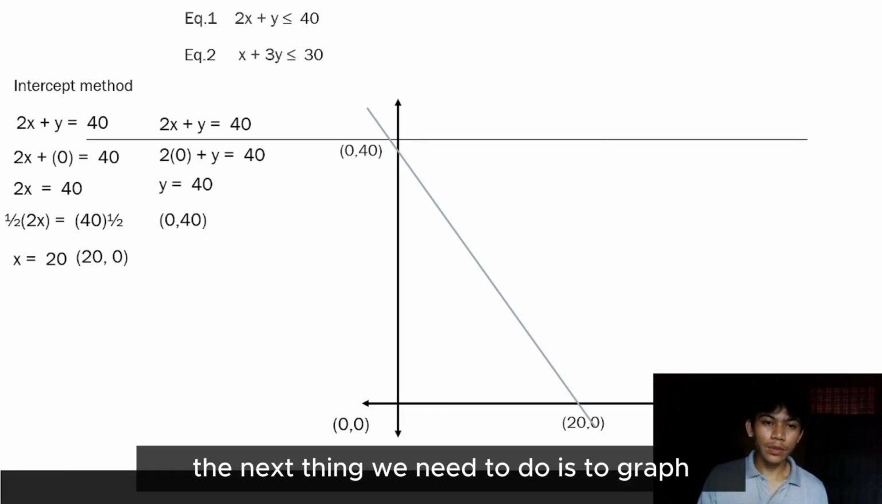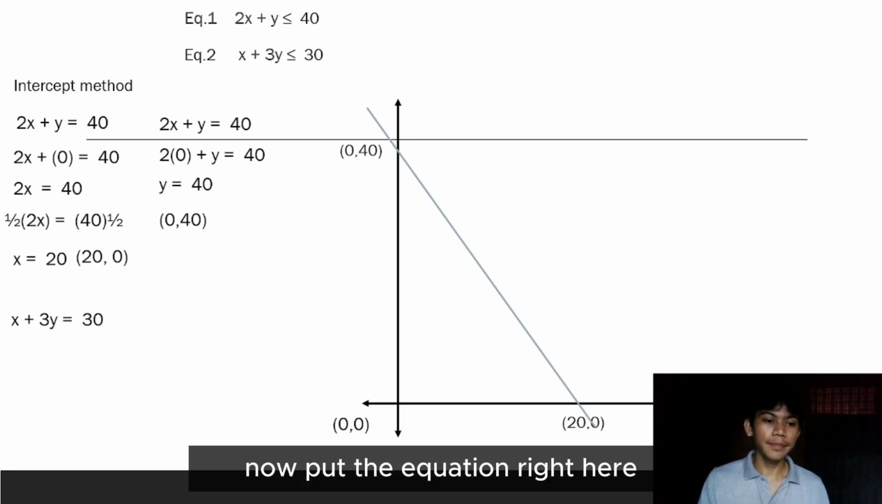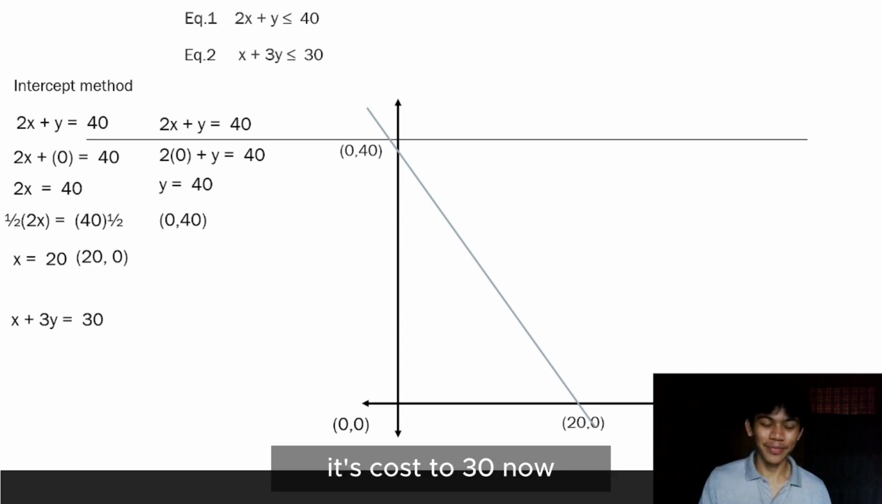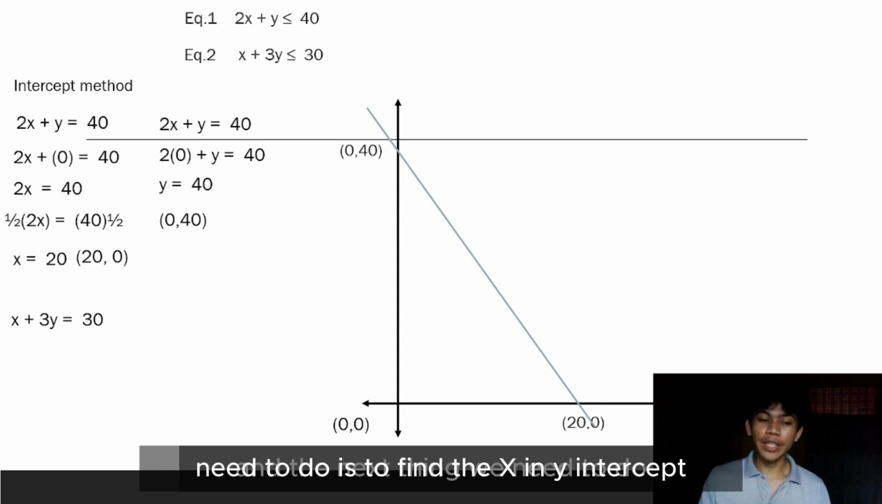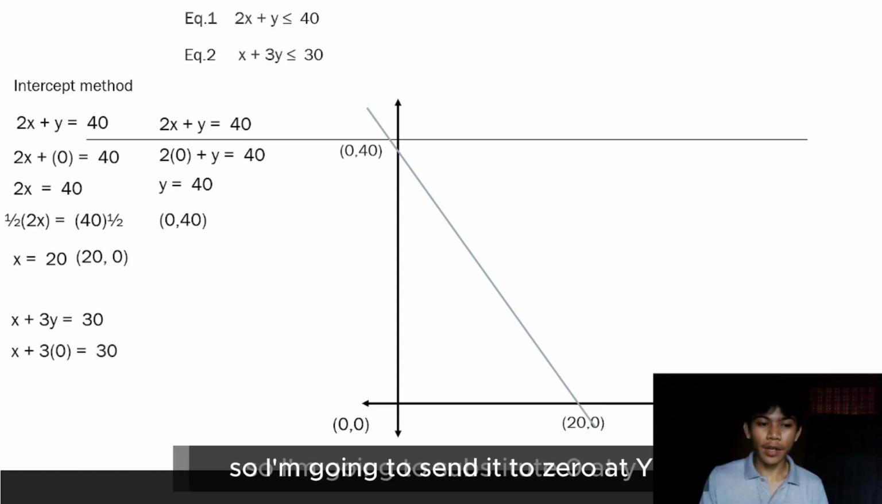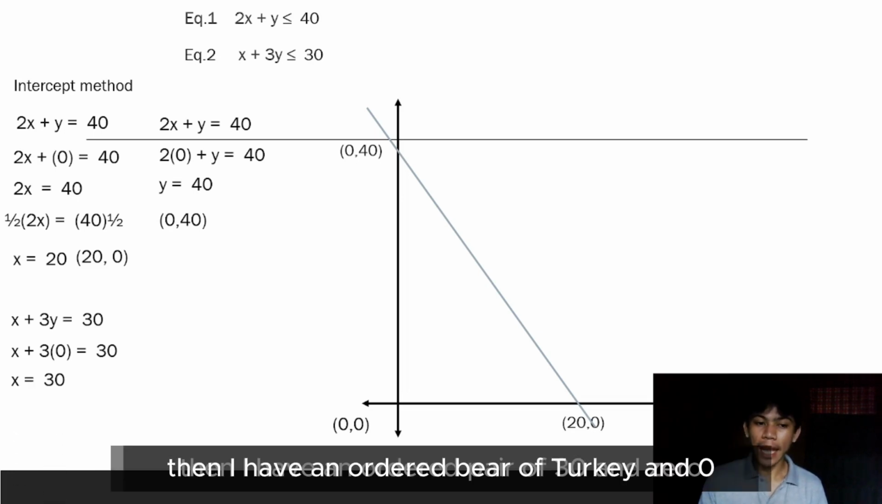The next thing we need to do is to graph the second equation. Now put the equation right here: x plus 3y is equal to 30. Now, the next thing we need to do is to find the x and y intercepts. So I'm going to get the x-intercept first. I'm going to substitute 0 for y, and then I have x is equal to 30. Then I have an ordered pair of 30 and 0.